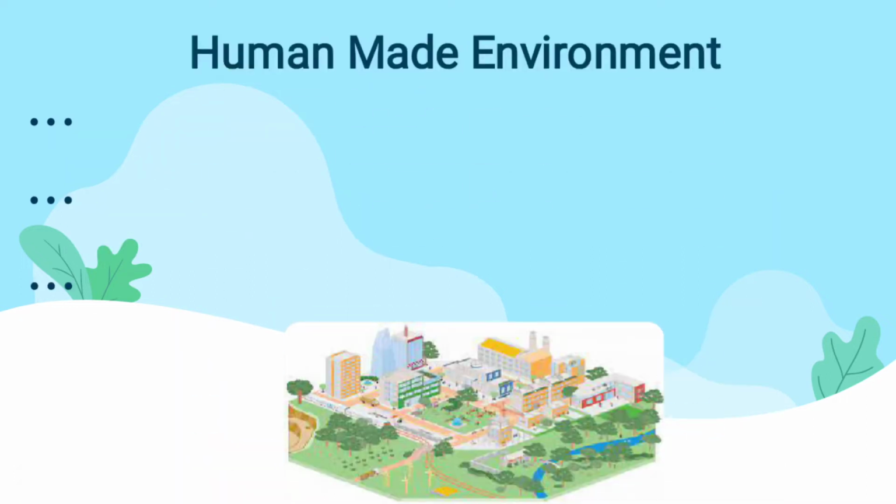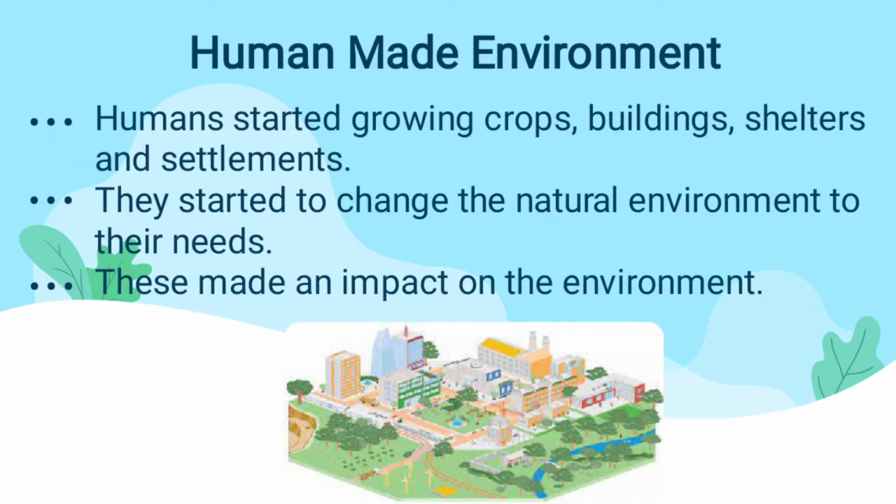Next is how they started to grow crops. First they saw how crops occur naturally, and then they started to cultivate crops like barley, wheat, and later paddy. They started to grow crops because of their own food needs. Because of these changes, there was an impact on the environment.